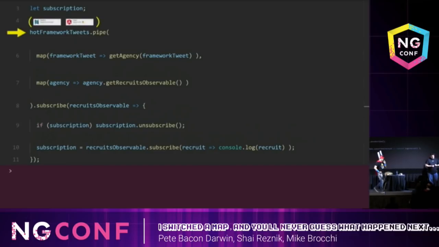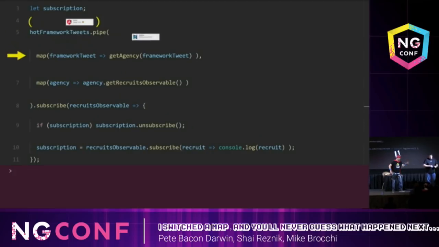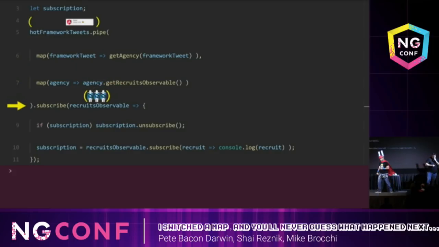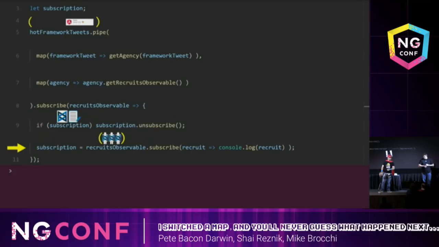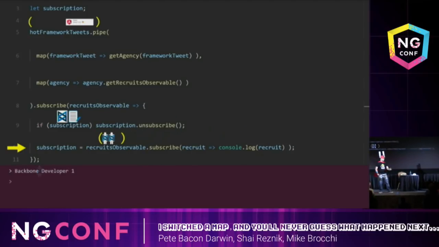Okay, so again, we see the Backbone framework arrive and eventually get mapped into the Backbone recruits observable. Now this is our first recruits observable, so we don't have a subscription stored, so we step over the if statement and just subscribe to the Backbone recruits observable. And we store its subscription in the local variable. Great, and now we start seeing Backbone developers logging onto the console.